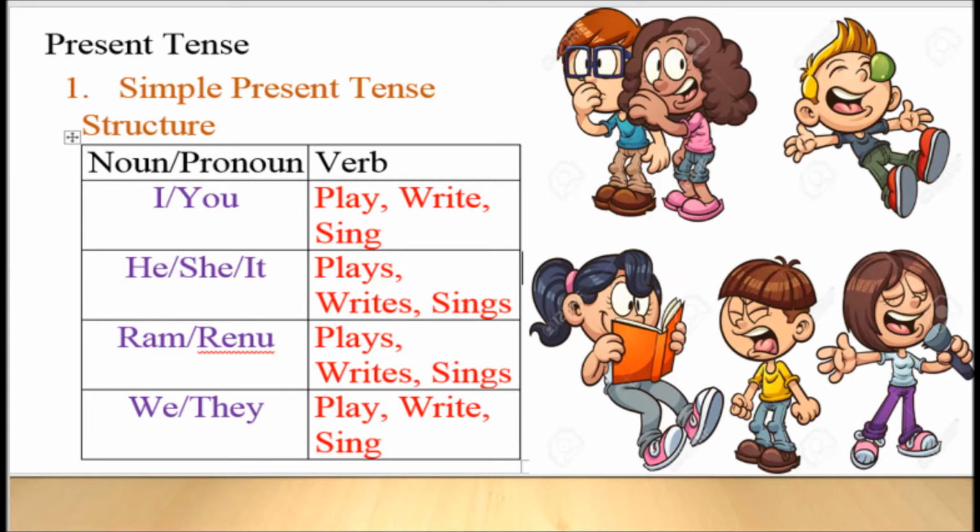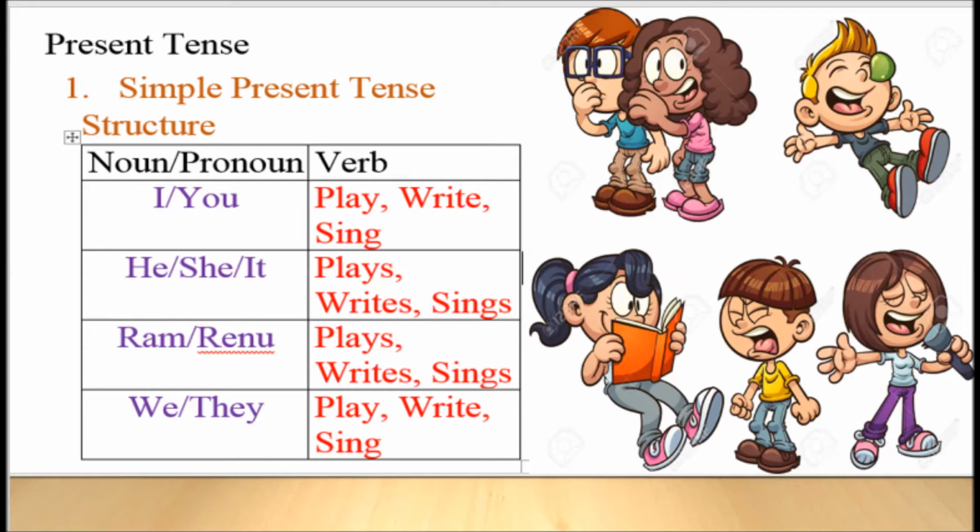So whenever there is one person, we add an S at the end of the verb. But whenever we talk about more than one person, we always take out that S from the main verb. For example, we play, they write, we sing. So these are the examples where we have taken the S from the main verb.